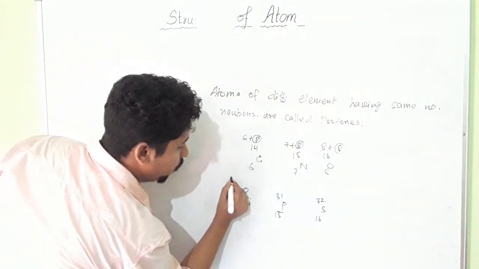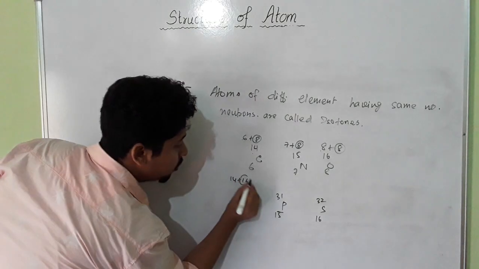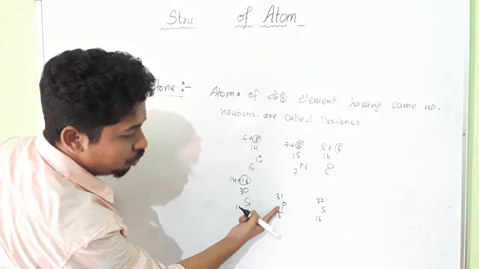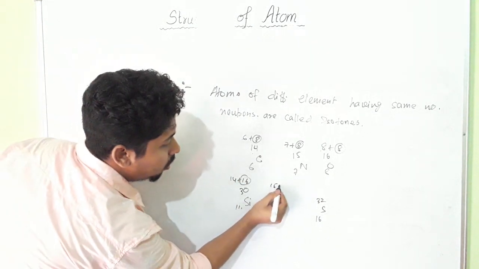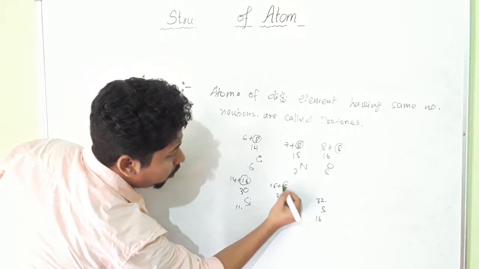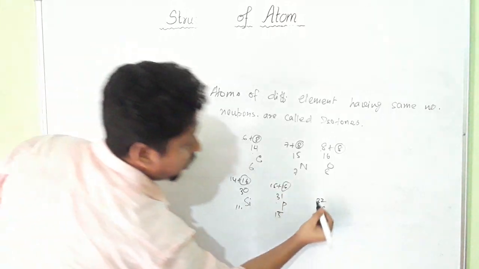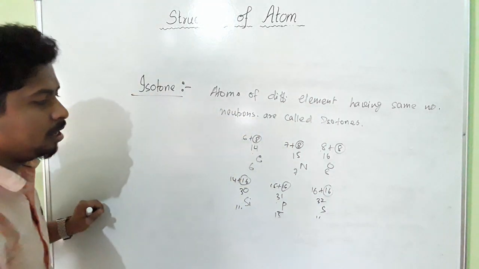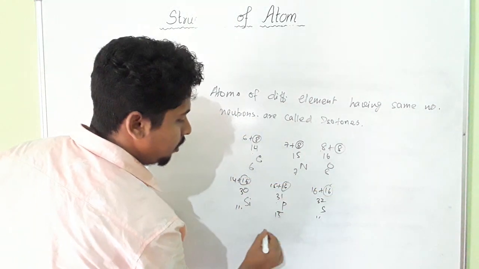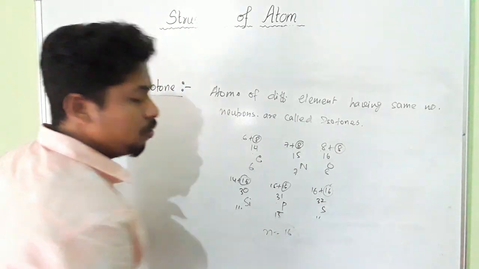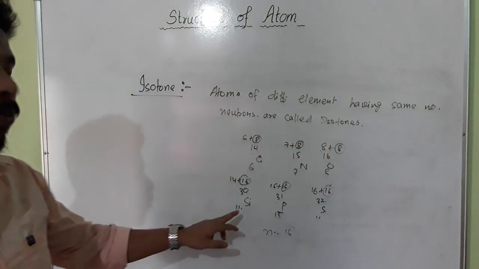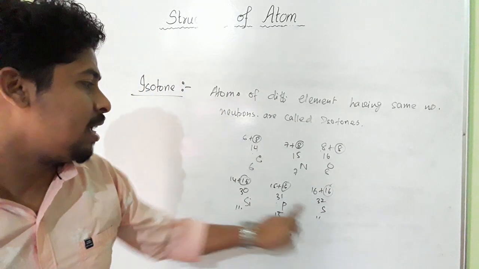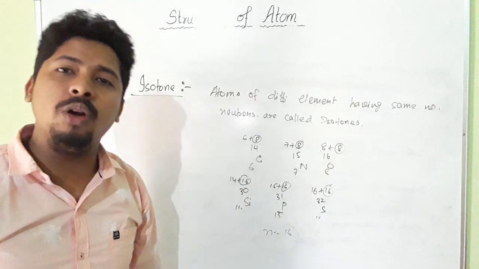Here the number of neutrons is 16. In the case of phosphorus, 15 plus 16 means 31, and here 16 plus 16. So in all cases the number of neutrons is the same. They are examples of isotones, atoms of different elements having the same number of neutrons.